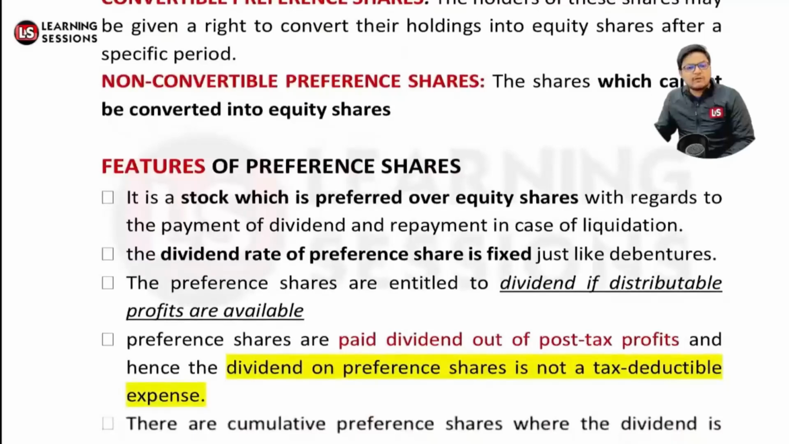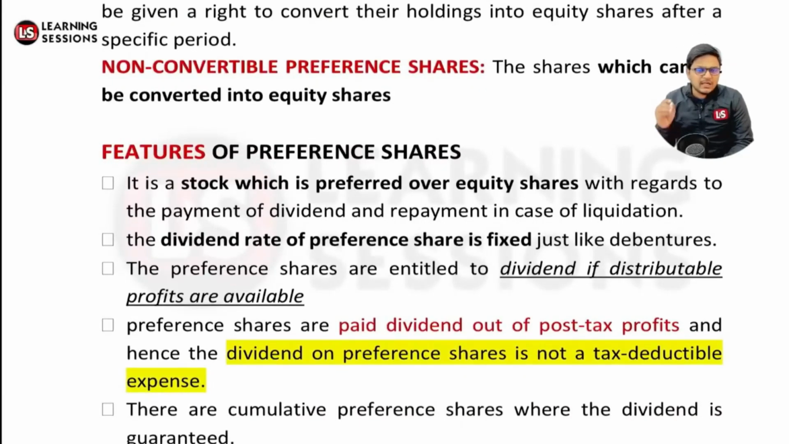Now let's have a look at the features of the preference shares. Definitely, preference shares are preferred over the equity shares because there is a right related to it. You get a right to a fixed rate of dividend, and you also get preference over the common equity shares. The dividend rate is fixed, and they are entitled to dividend if distributable profits are available. In case of cumulative preference shares, when there is no profit, the amount will be accumulated and paid when dividends are declared.